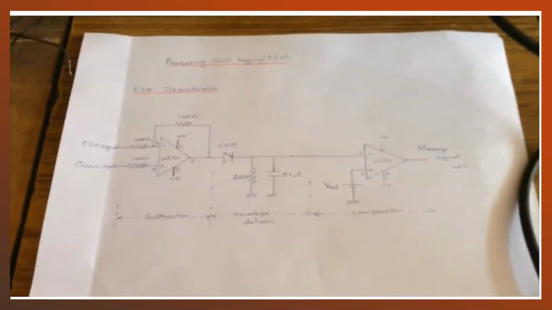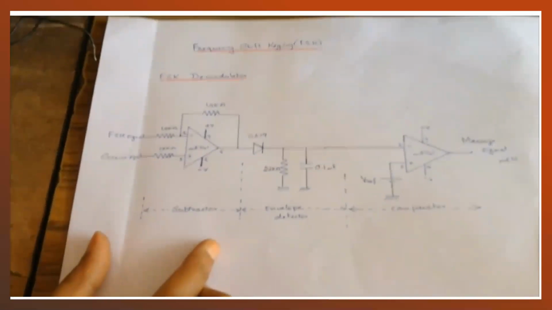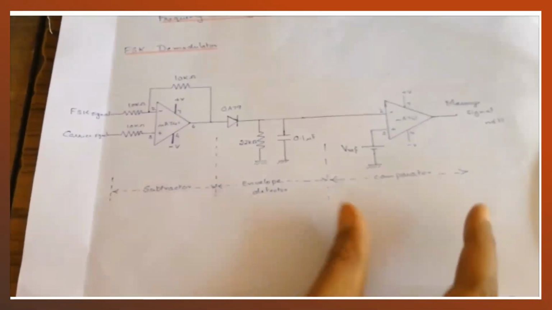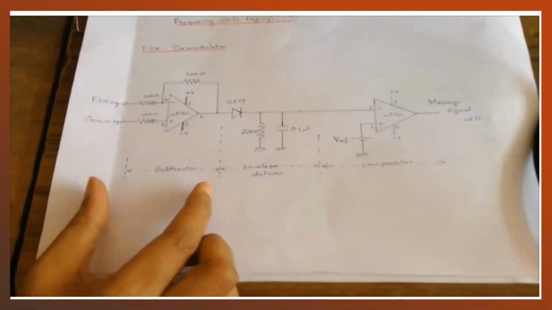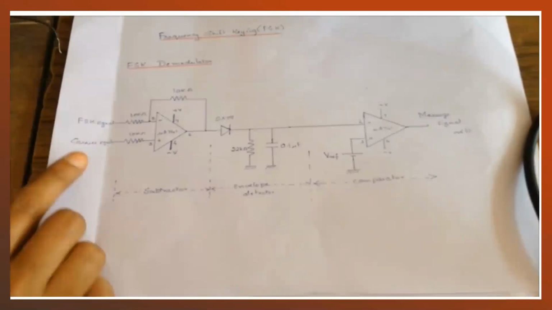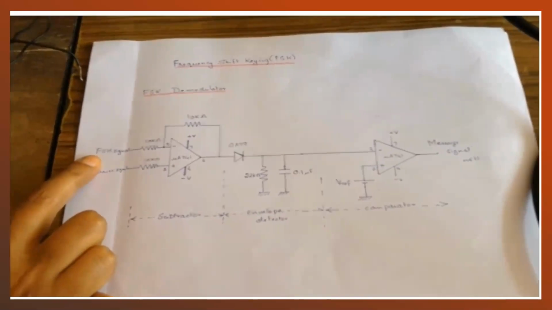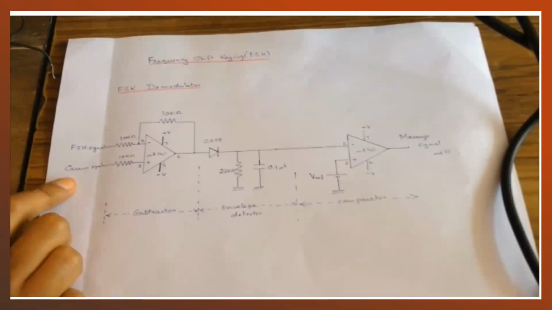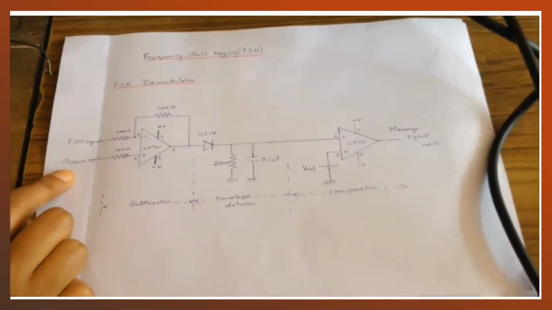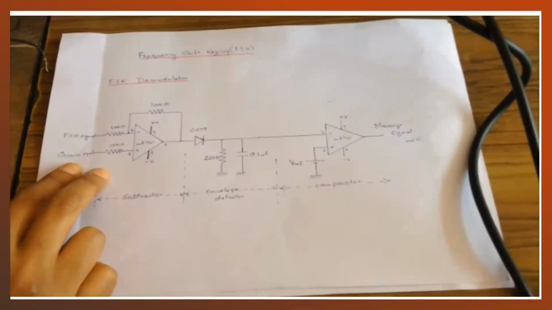Now we'll see the FSK demodulator circuit. Here you have three parts in an FSK demodulator circuit. First one is a subtractor, followed by an envelope detector, followed by a comparator. Now we know that subtractor means it will subtract the two input signals which are given to this particular circuit. Now here I'll give an FSK signal to the inverting input and a carrier signal. Any carrier signal can be selected, 1 kilohertz or 2 kilohertz. Any one carrier signal is given to the inverting terminal of the op-amp.